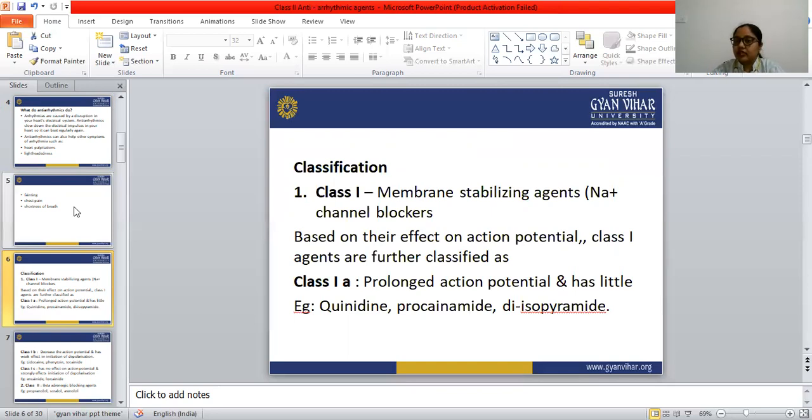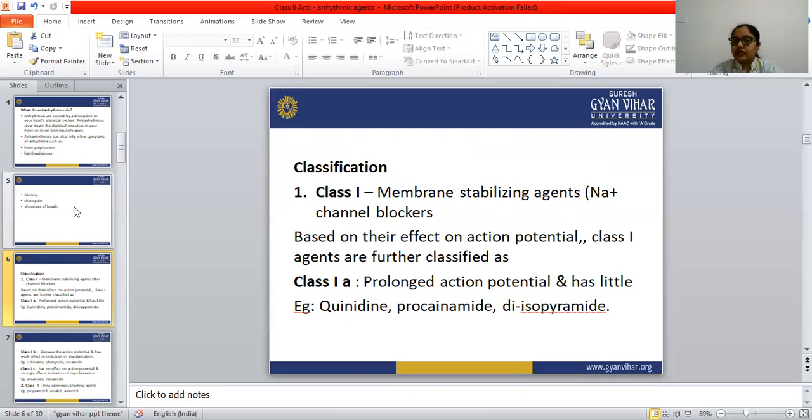Class 1A means it has a prolonged action potential. The duration of the action potential is prolonged with the help of this class 1A drug. Prolonged action potential is the main feature of class 1A drugs.